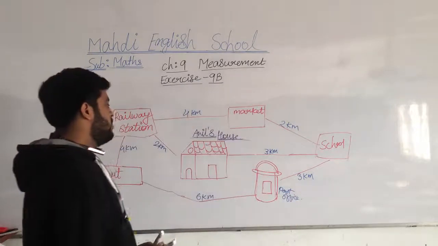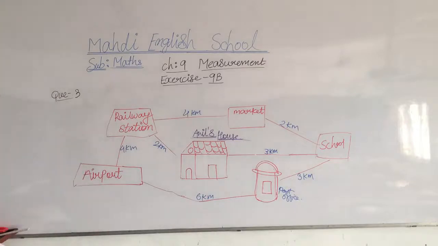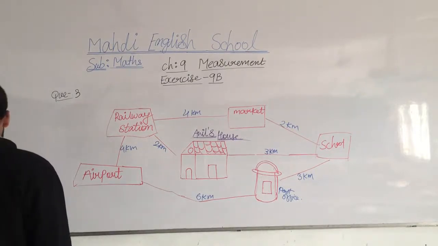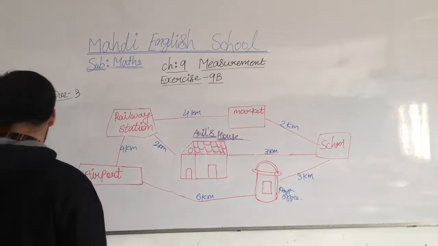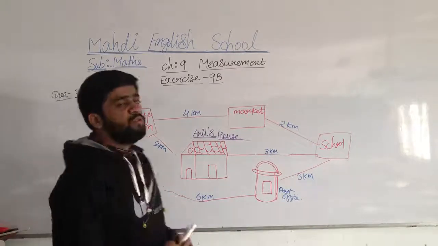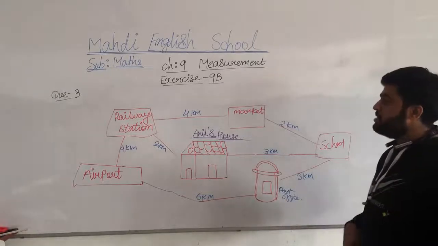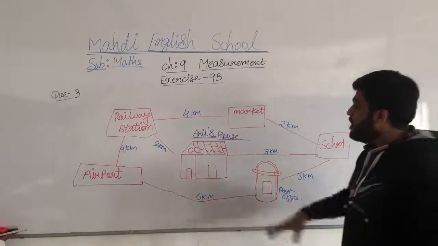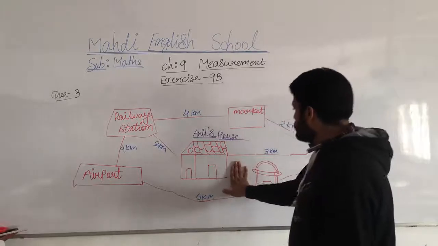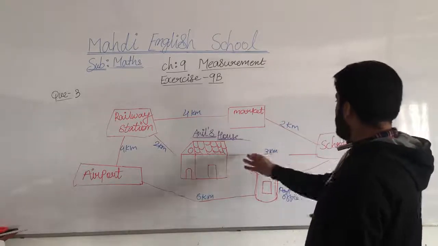Understood? So now you try to go through it in your book properly, my dear students, and then we will move on further. The shortest route from Anil's house to the market is via dash, and it is how many kilometers? We have to find the distance, the shortest distance. Anil's home to the school is a very short distance.